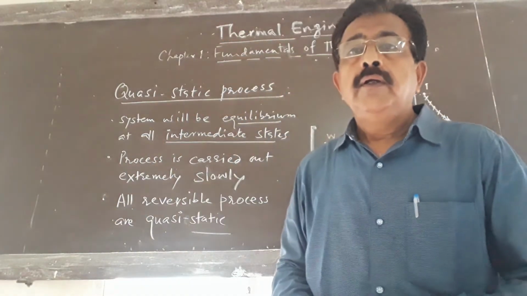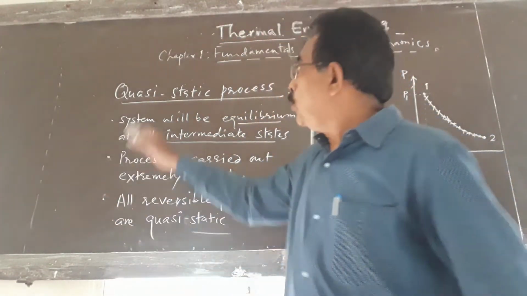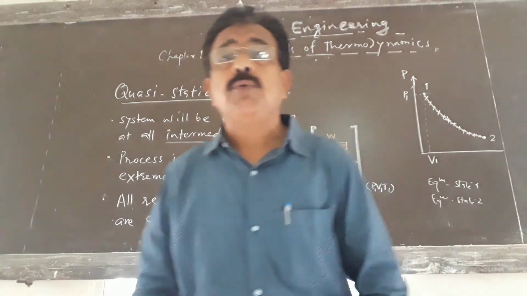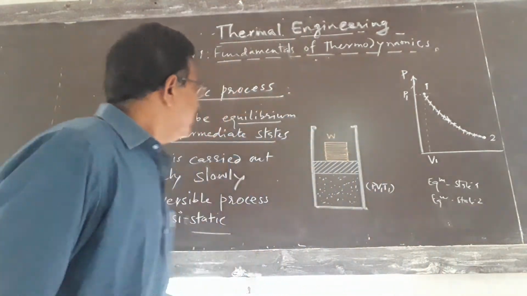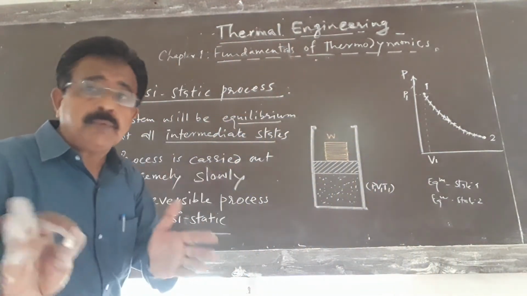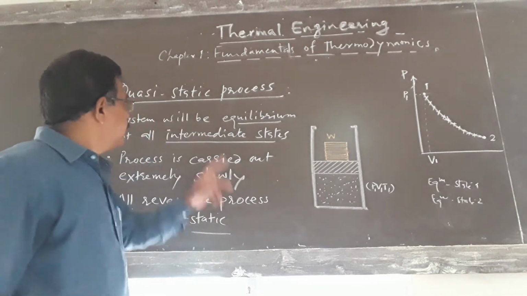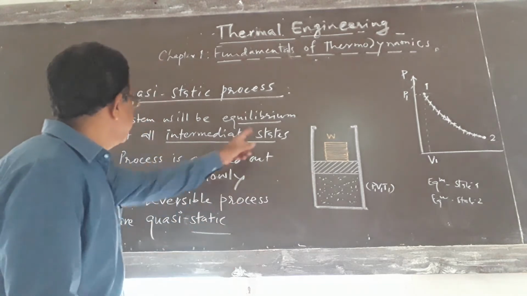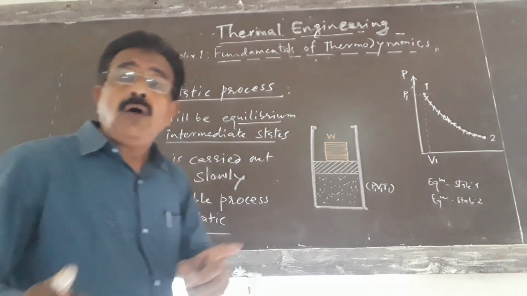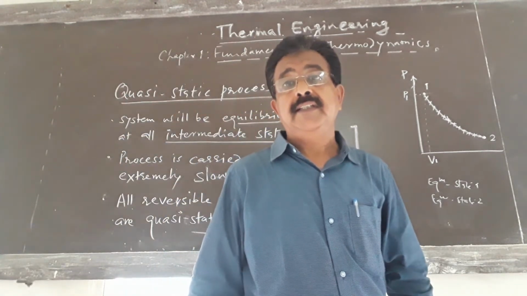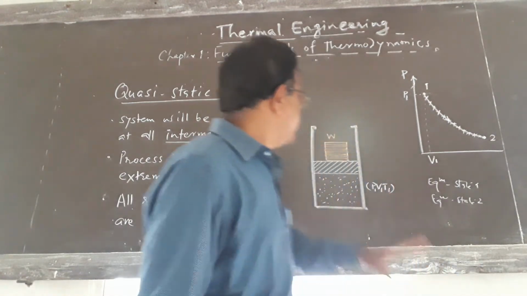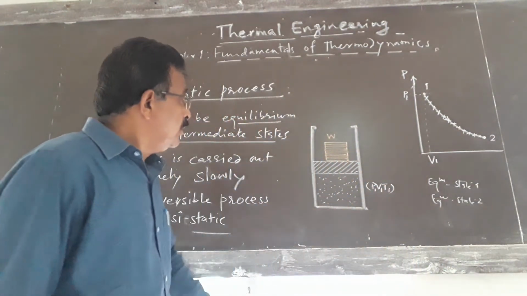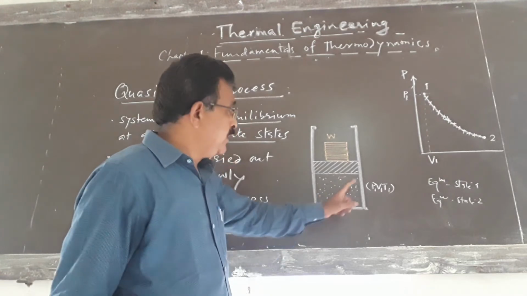Okay. Now the next term is quasi-static process. What is a quasi-static process? A quasi-static process means that in that process the system will be in equilibrium at all intermediate states. Now consider this cylinder piston arrangement. Initially the state is P1, V1, T1.